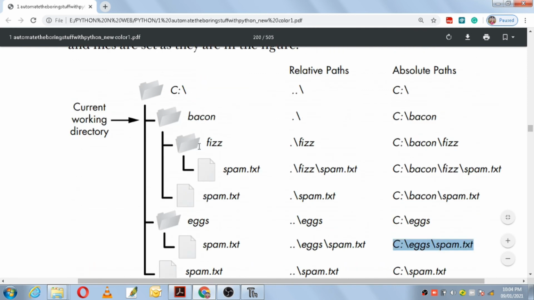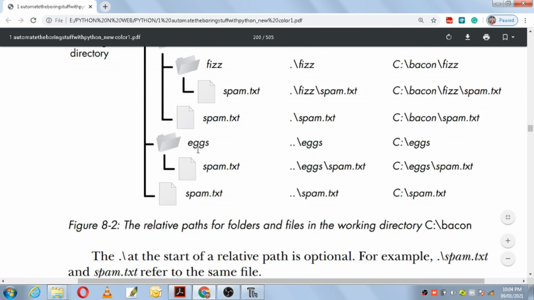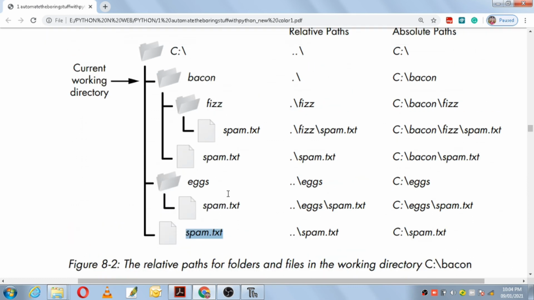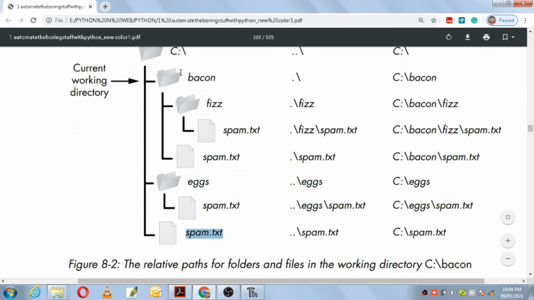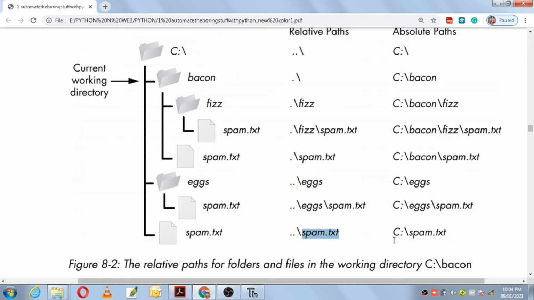Now in the C drive you have a separate text file known as spam.txt. It directly belongs to C drive. That is, C drive has main folder beacon, main folder eggs, and a main text file called spam.txt. So double dot is the parent directory, that is slash, and in the parent directory you have spam.txt. And in absolute path you should not write it in double dots. You have to start it from the beginning: C drive, and in C drive you have the text file spam.txt.